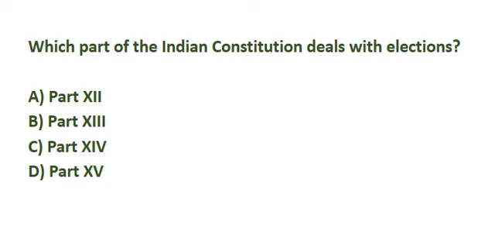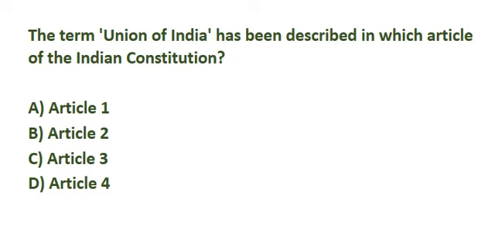Which part of the Indian Constitution deals with election? Correct answer is option B, part 13. The term Union of India has been described in which article of the Indian Constitution? Correct answer is option A, Article 1.